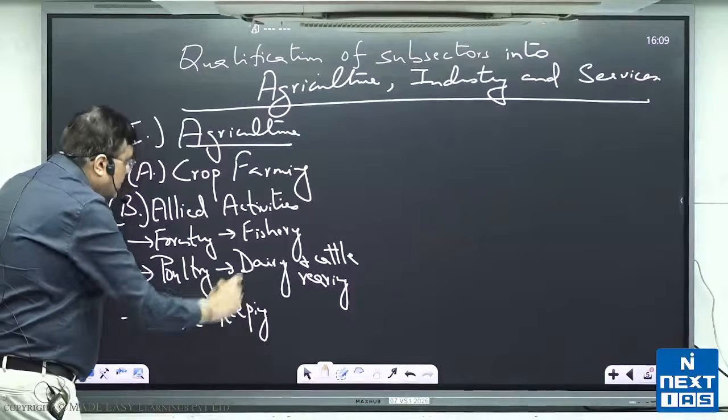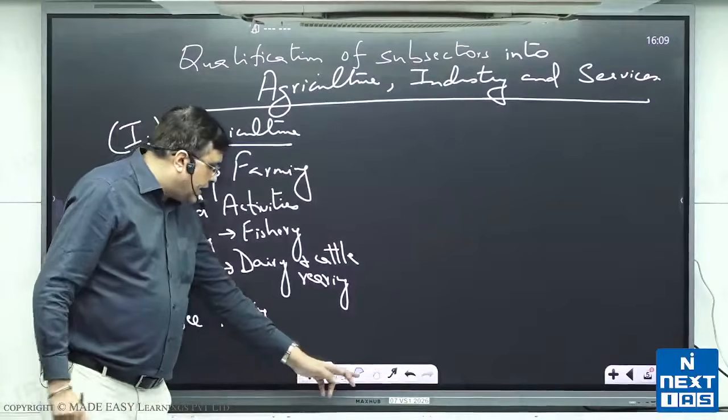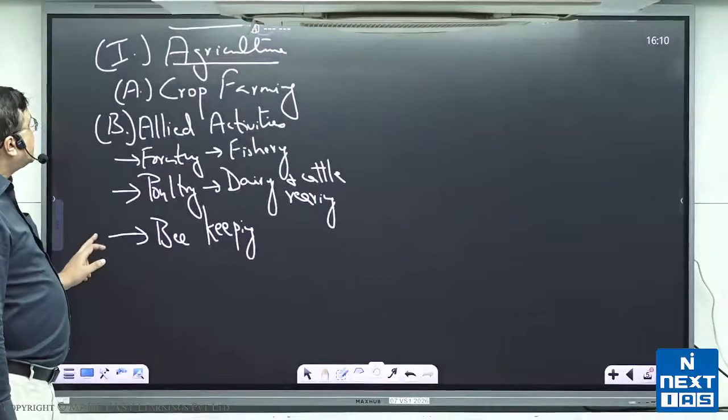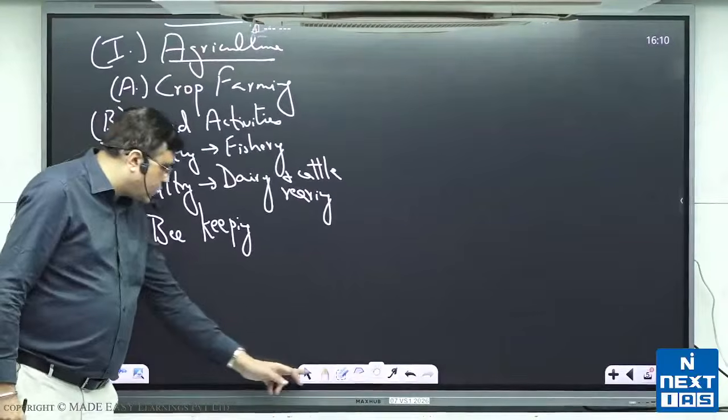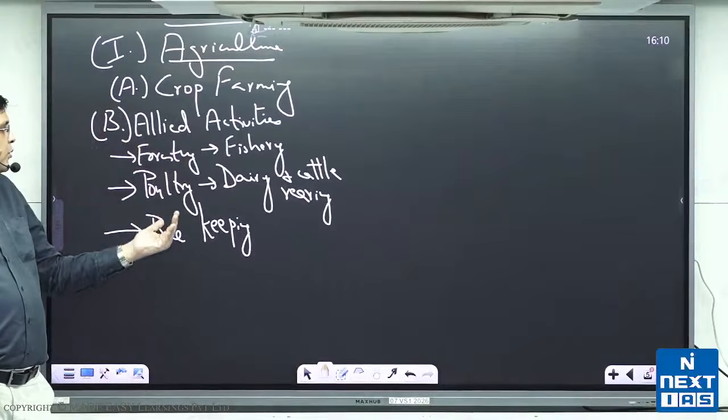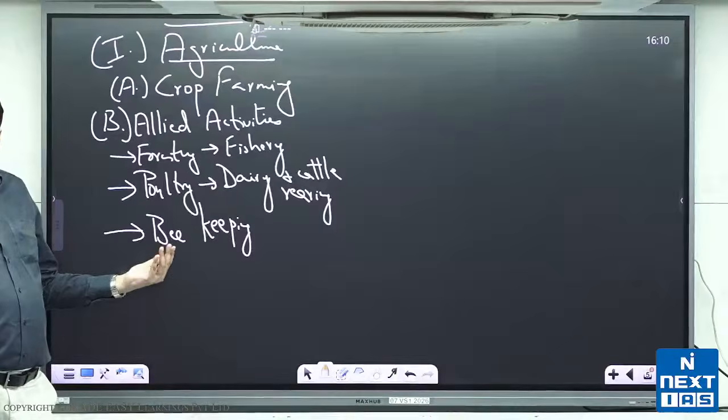So that is agriculture and allied activities. All right, agriculture and allied activities. So crop farming and then allied activities, which will be forestry, fishery, poultry, dairy and cattle rearing, beekeeping.